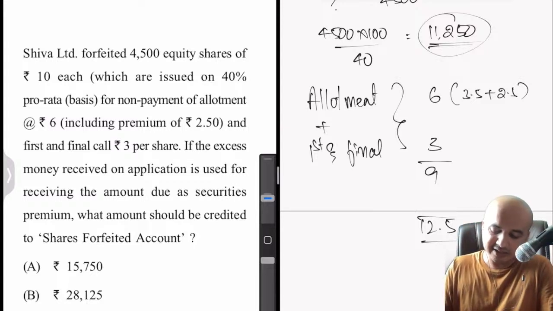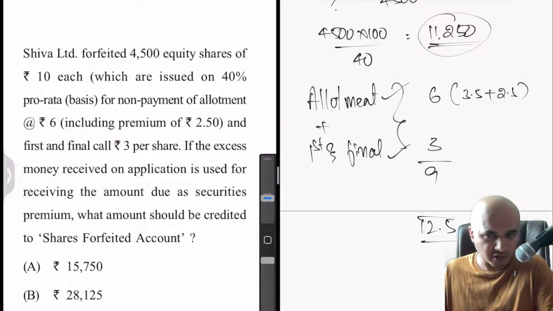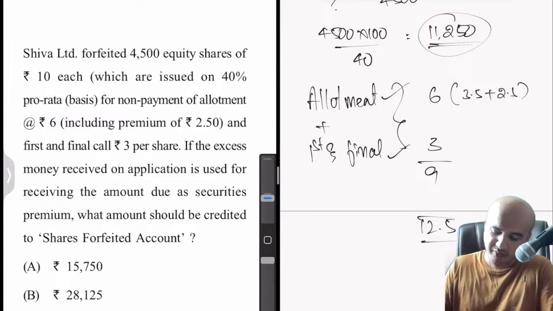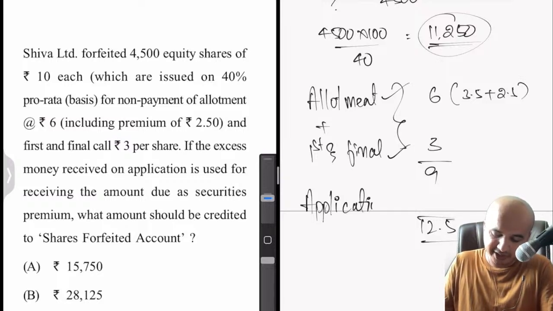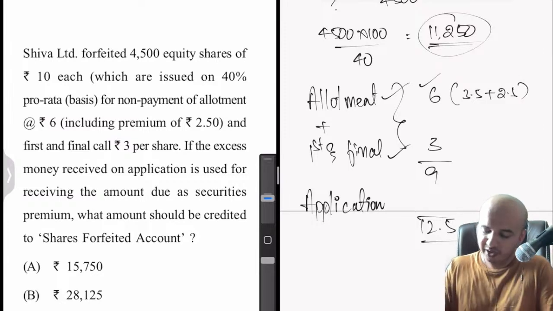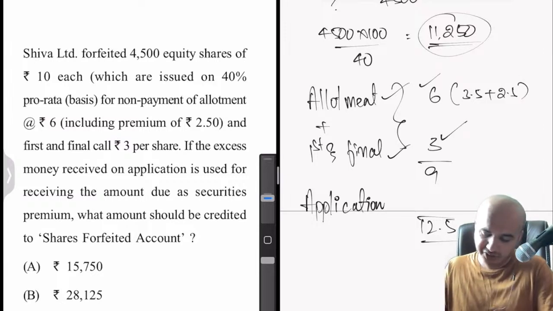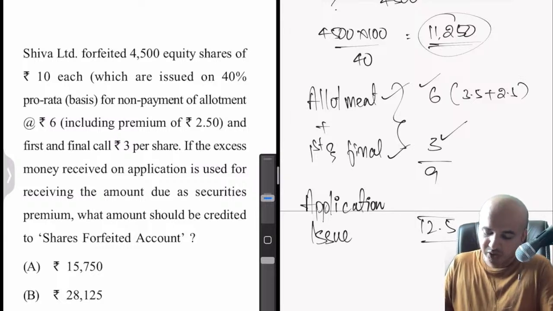9 is collected through allotment and first and final call. So which is the other stage which is missing from the mix here? The only thing which is missing, which is not directly mentioned, is the application stage. So allotment 6 rupees given, first and final call 3 rupees given, 12.5 is the issue price also given.